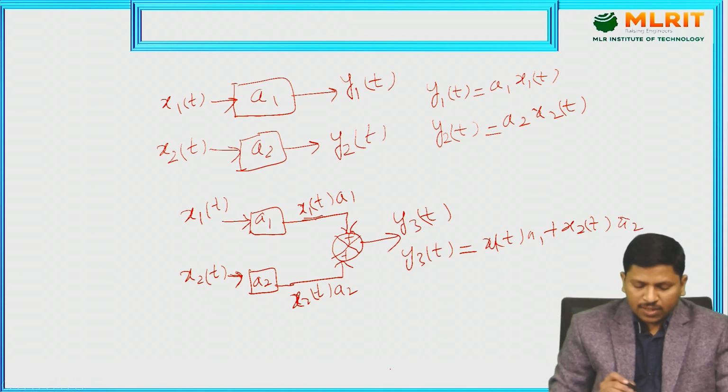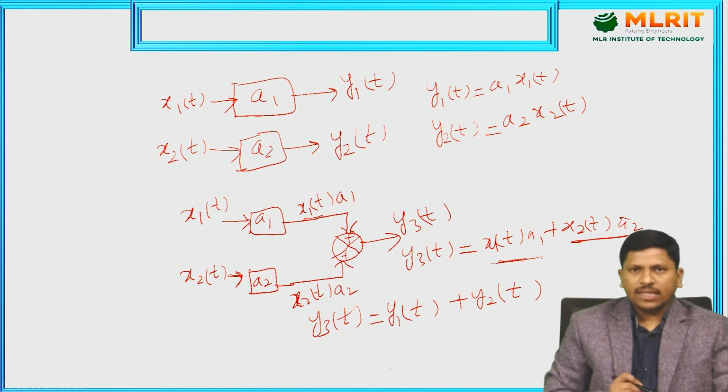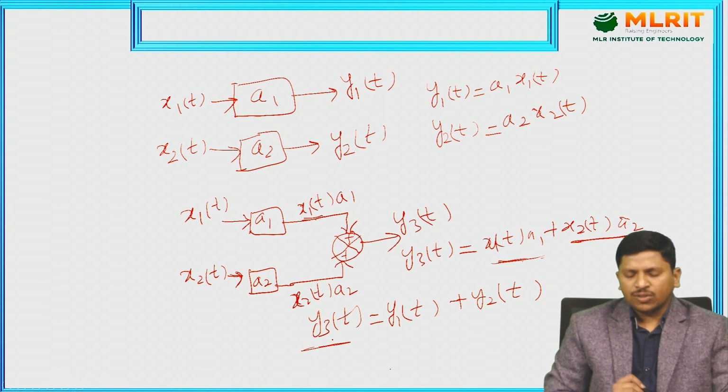Here observe, y3 of t equals, this one is nothing but y1 of t, this is nothing but y2 of t. These two are the individual responses. Here observe, the total response of the system y3 of t is equal to the sum of the individual responses. This is nothing but linearity.